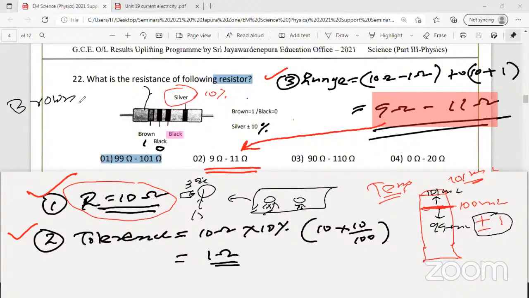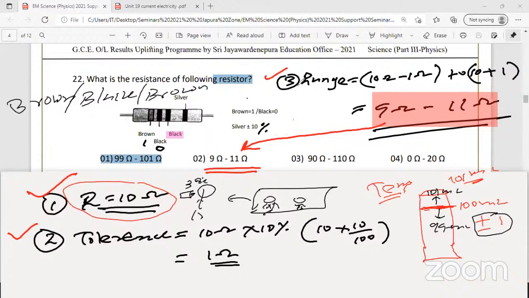Brown, black, brown. What is the resistance? Any volunteers? If I make the first color brown, the second black, and the third again brown. Brown is number one, and then how many zeros? 1 0. Right? Is that clear?